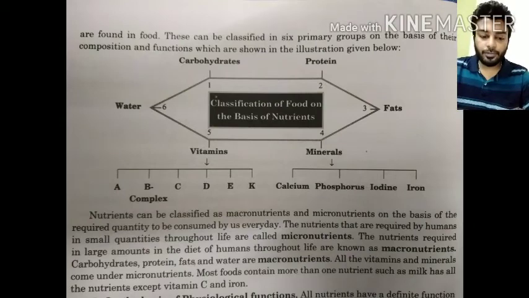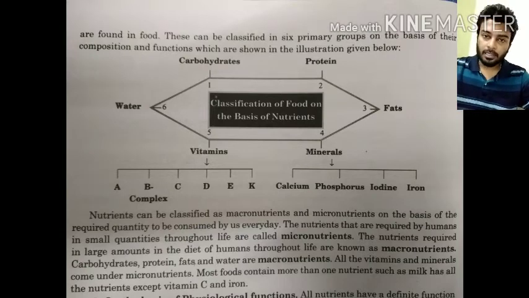In this picture you can see that food is classified on the basis of the nutrients present in the food: carbohydrates, protein, fats, minerals, vitamins, and water.